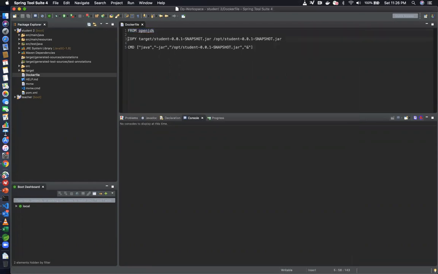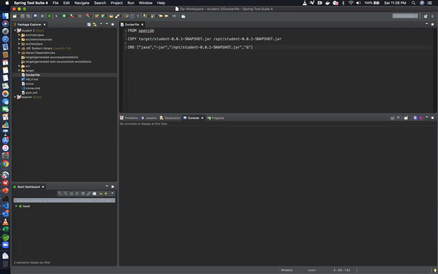So the next command that I'm going to do over here is, I'm going to copy the jar file for my Java application, which is my executable file, from the target directory. I'm going to copy it into the OPT directory of my container, right? And this next command over here specifies that you're going to run that jar file from the OPT directory within the container, and you're going to run it as a background process so that it keeps running, right? This is pretty cool.